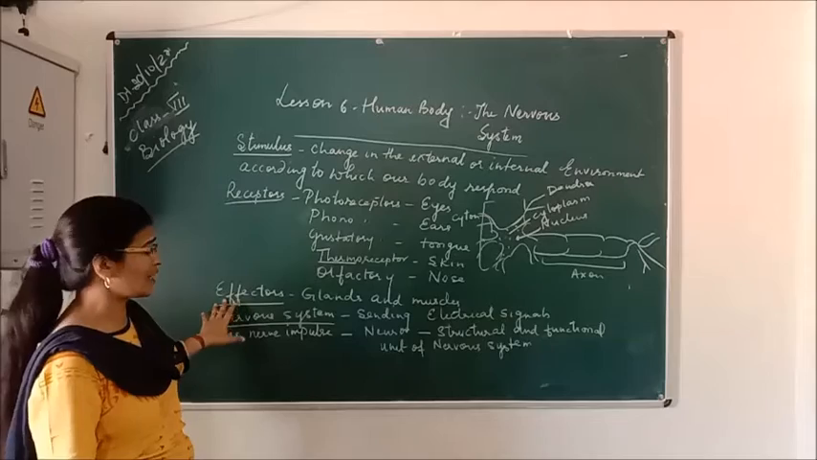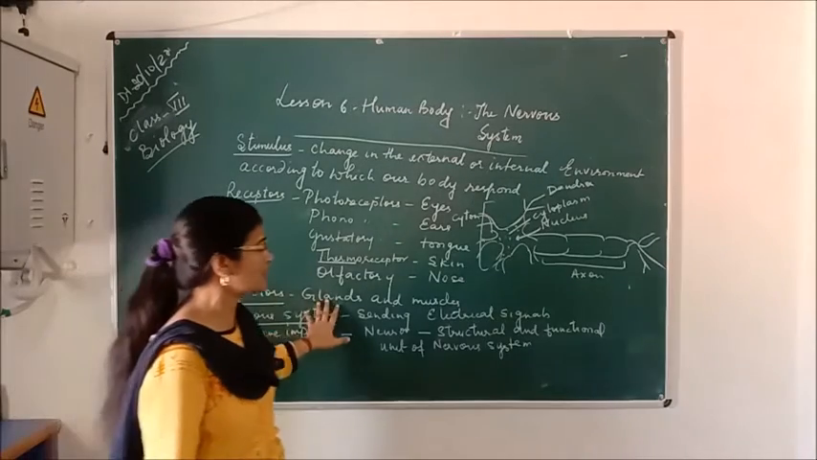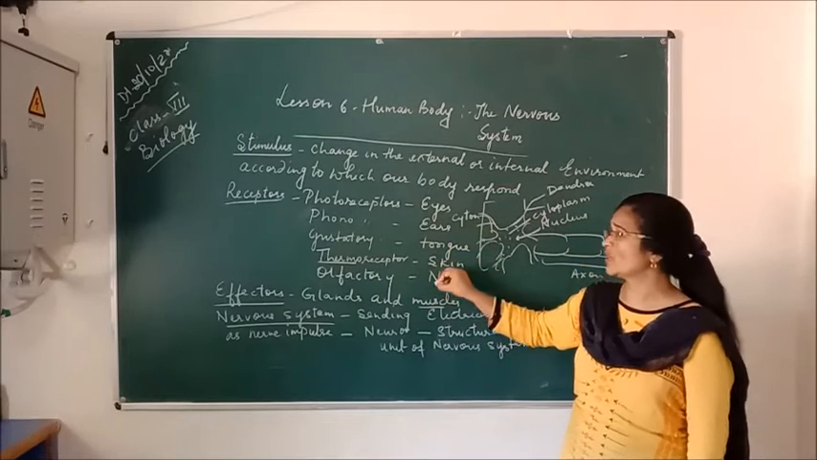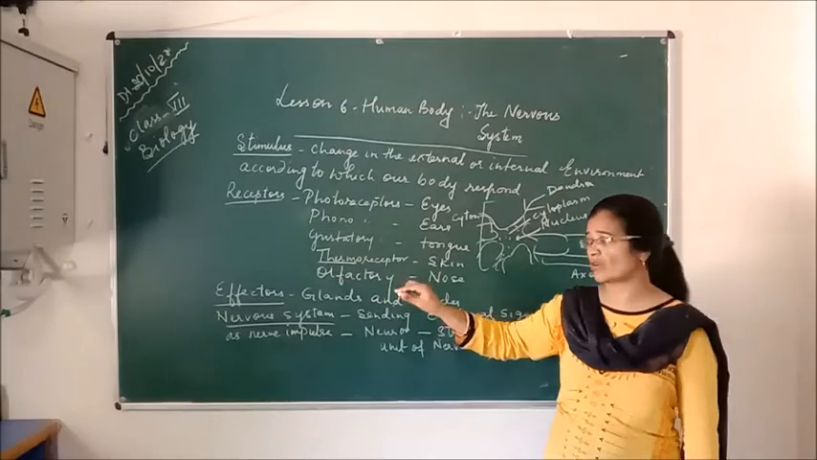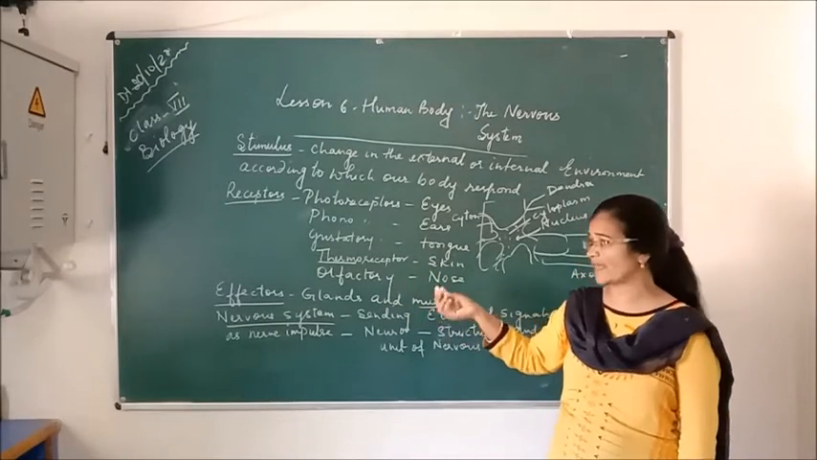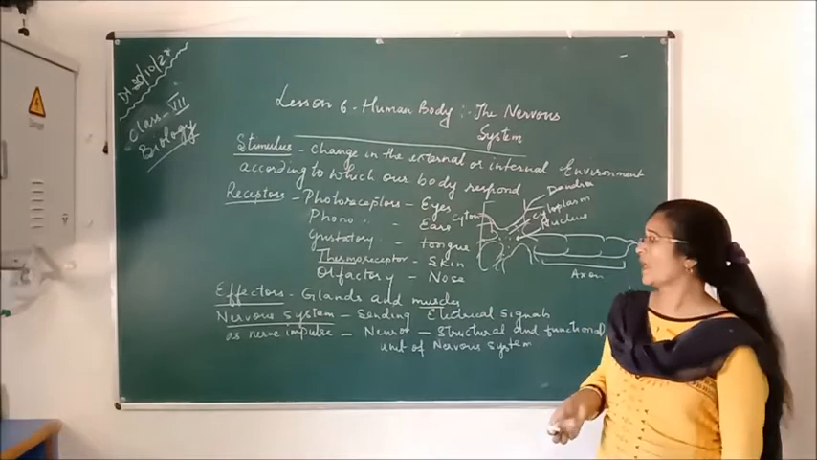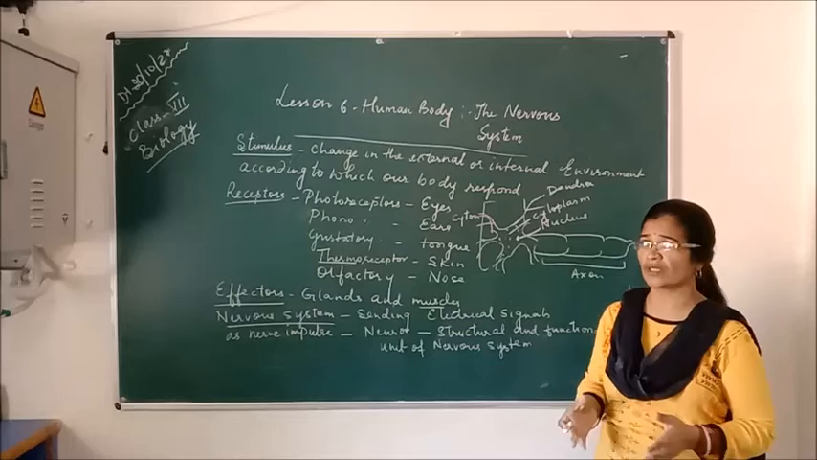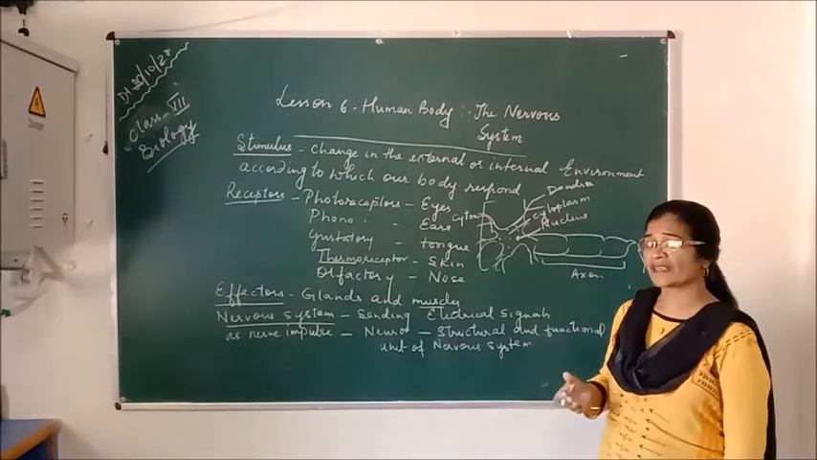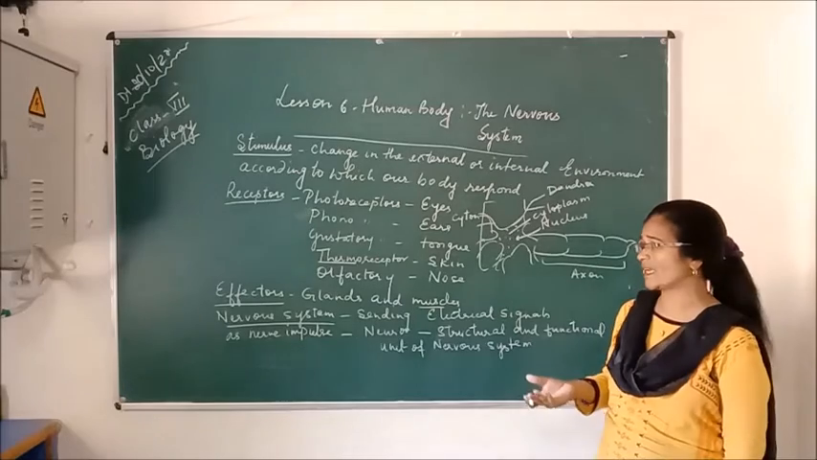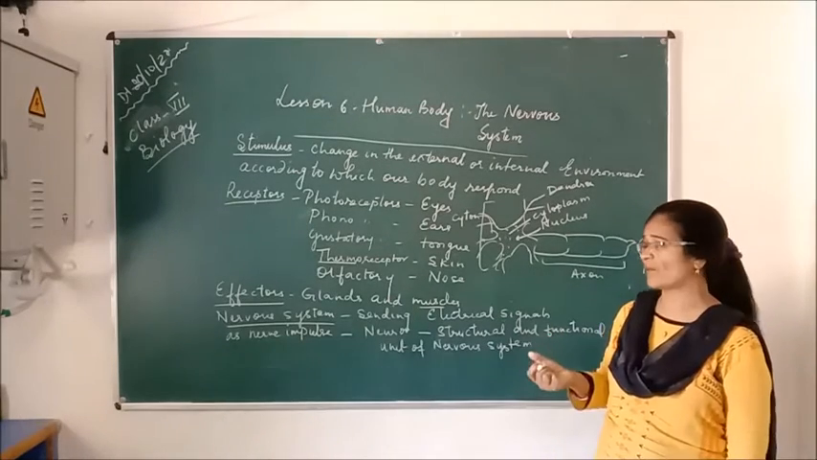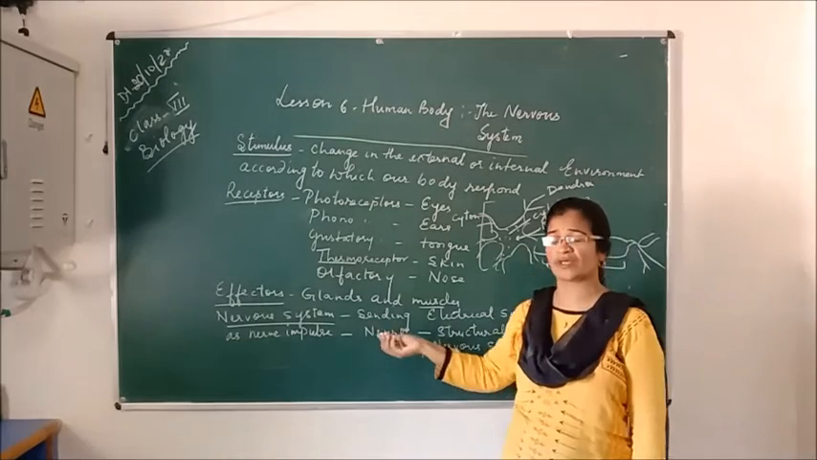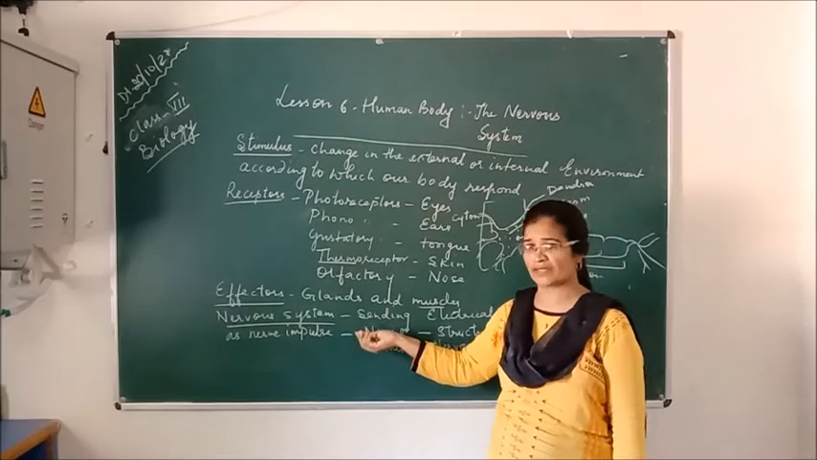Now the effectors are those glands or muscles which receive the stimulus, and according to which the effector organs, that is the glands and the muscles, react. So these are called effectors. And in our nervous system, what do we study? We study how electrical signals, in the form of nerve impulses, are sent or received from one part to another, and how the message is transmitted in our body. All these things we have to study in the nervous system.